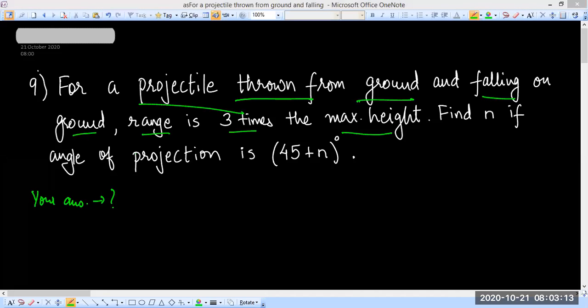Okay, very good, Ankita. Jaikit, what is your answer? Nandini? Okay. Dikshita, are you sure about your calculation? N is 45.